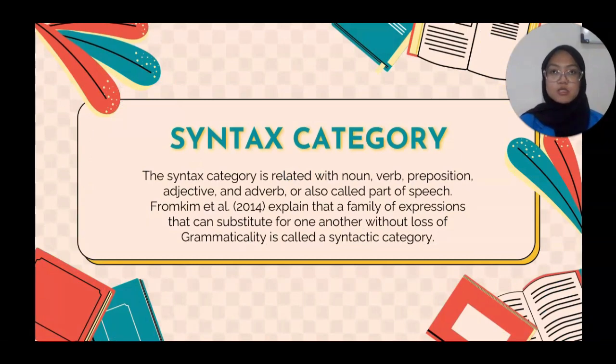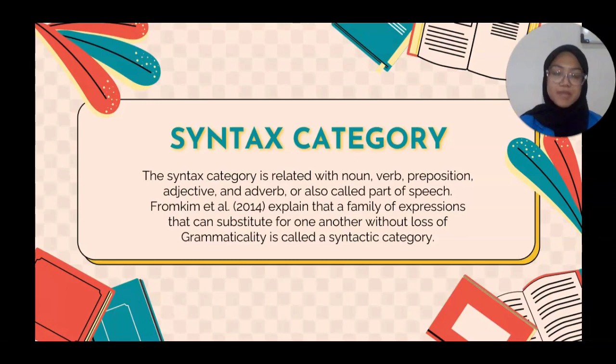Syntactic category. Syntactic categories, related to noun, verb, preposition, adjective, and adverb, are also called parts of speech. Kim et al. 2014 explained that a family of expressions that can substitute for one another without loss of grammaticality is called a syntactic category.